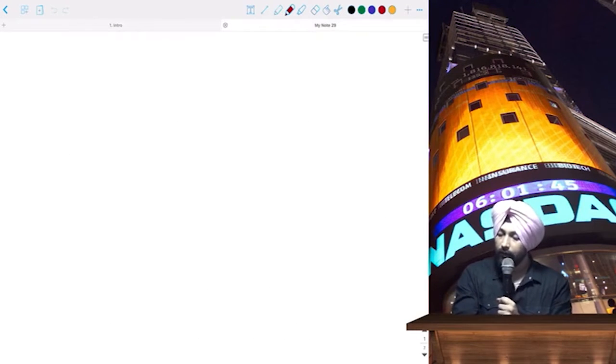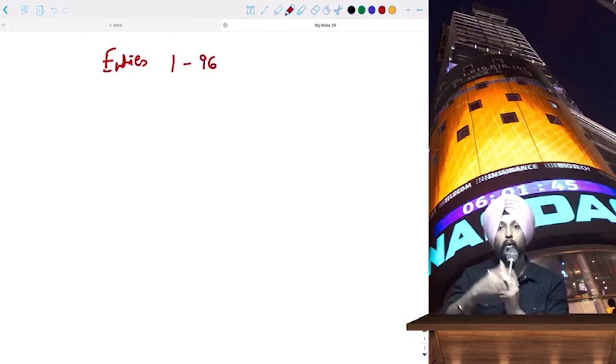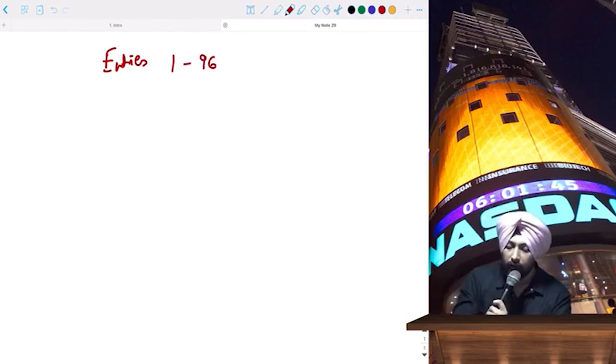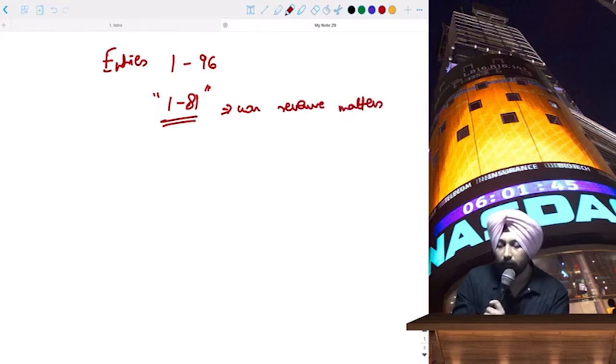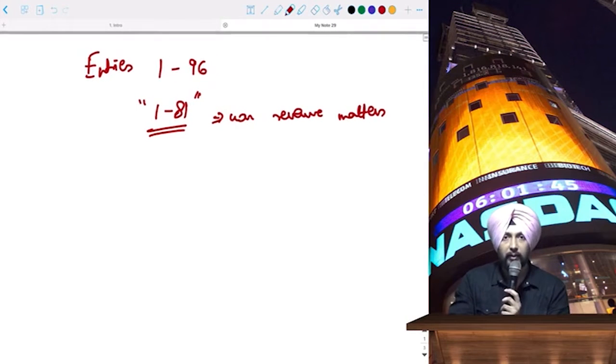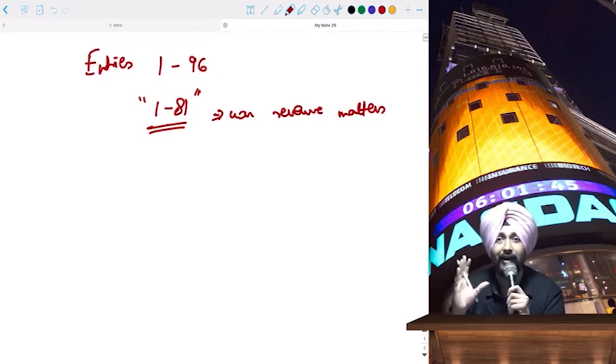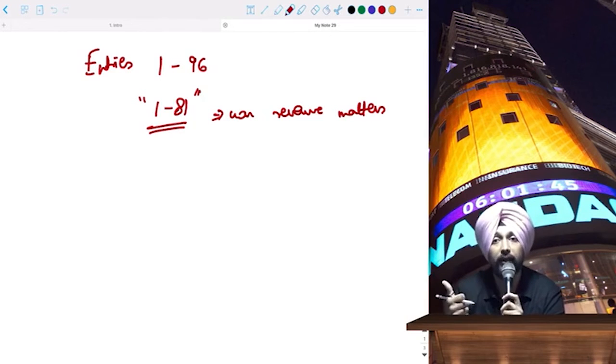Now, how this constitution thing works is that there are entries in the constitution. There are entries number 1 to 96. Okay. If I remember it correctly, entries number 1 to 81 are for non-revenue matters. Okay, when I say non-revenue matters, what does that mean? That means anything which does not directly result in tax revenue for the government, like the Companies Act.